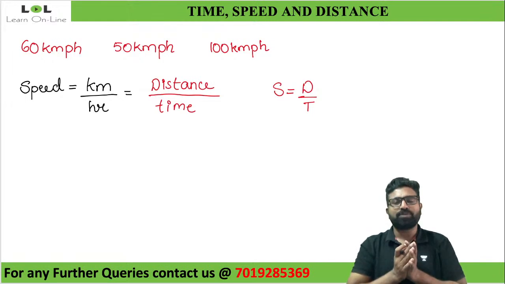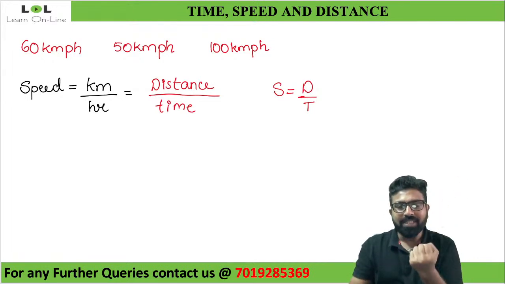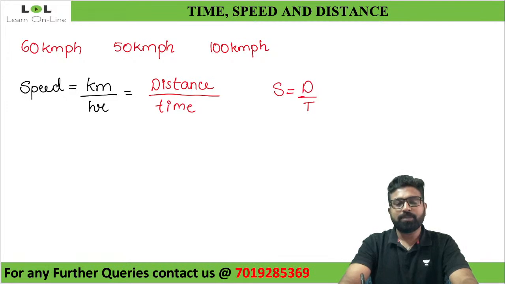Whenever I'm getting confused with the formulas, this is how I'll try to get the formulas. Look, I didn't do anything extraordinary over here. I just know what is the speed that I want to travel. Speed is measured in terms of kilometer per hour, meaning what is measured in terms of kilometer is distance, what is measured in terms of hours is time. So speed is equal to distance traveled by time.